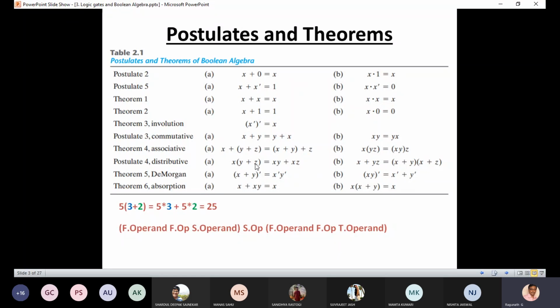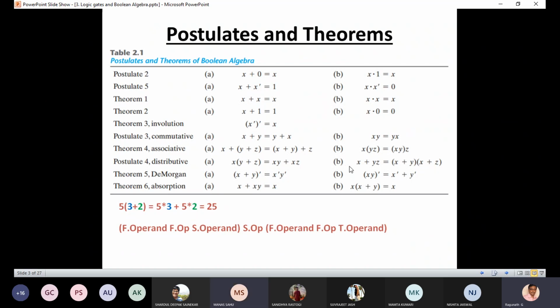And here y plus z, so the plus operator is there, and this plus operator is replaced by the dot operator. And the result xy, what is the duality of xy? x plus y, and xz can be written as x plus z. So x dot y plus z equal to xy plus xz, and x plus yz equal to x plus y dot x plus z.